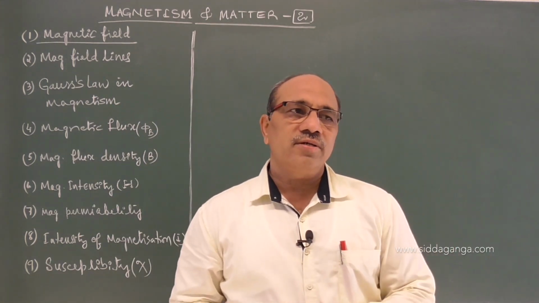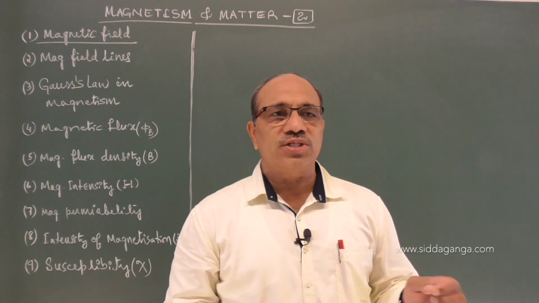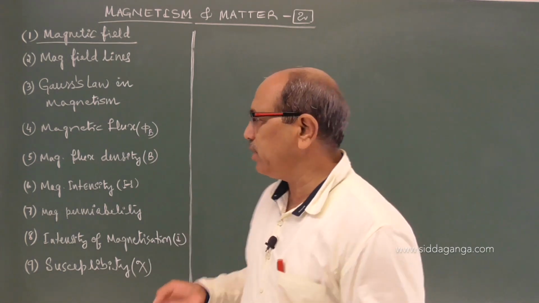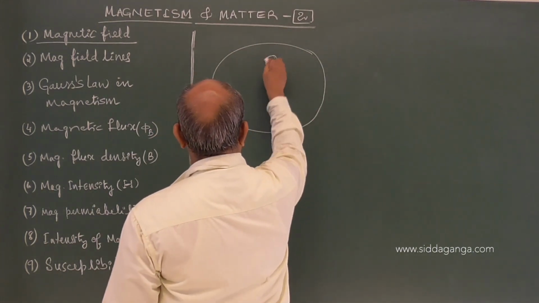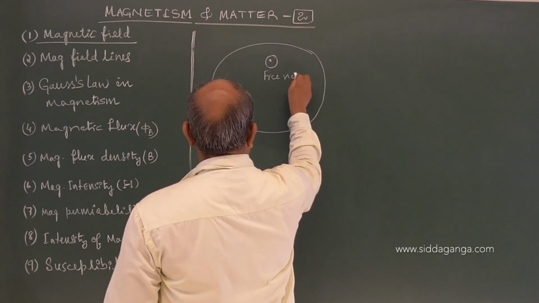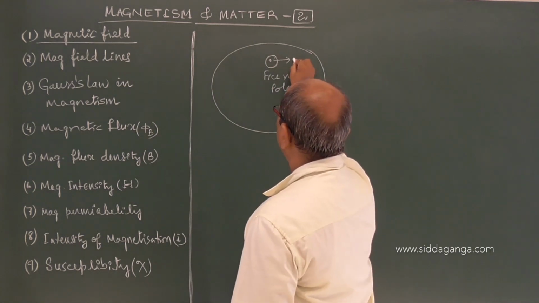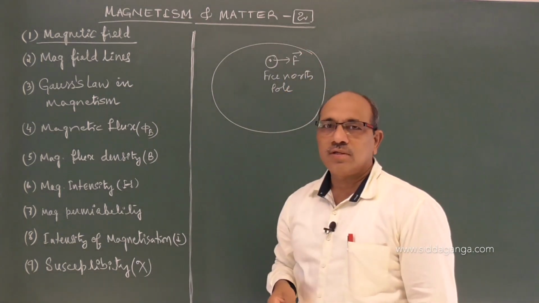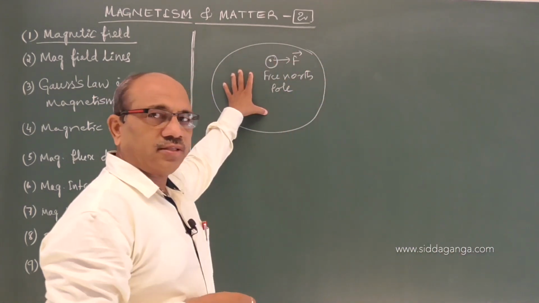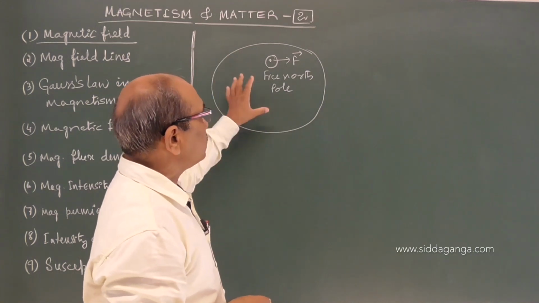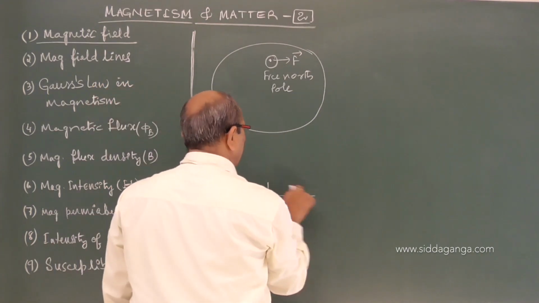In electrostatics, the electric field is defined as the region or space in which a unit positive charge experiences a force. Similarly, you can think of a region where, if I place a free north pole, it experiences a force both in magnitude and direction. If a free north pole experiences a force in a certain region or space, then the entire region is said to possess a magnetic field.